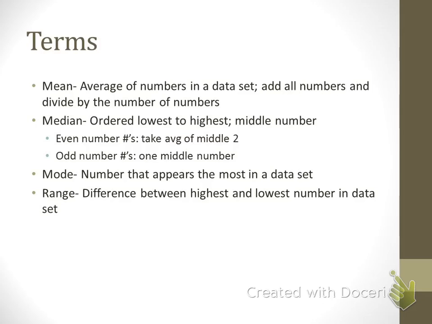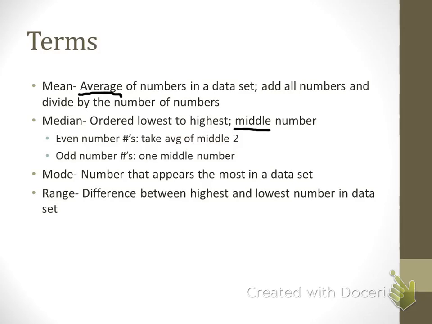The median is when you order the numbers from lowest to highest in the data set. Okay, so we're going to order the numbers lowest to highest, and the median is the middle number. So the key word here for median is middle. Now, to find the median, here's a little hint.